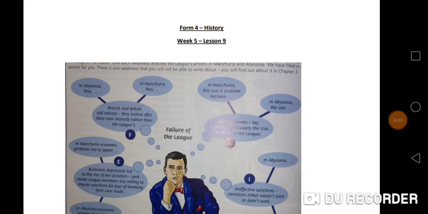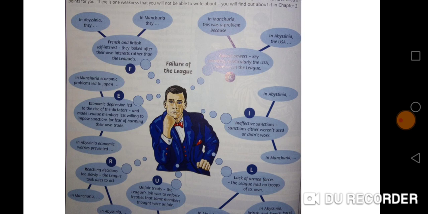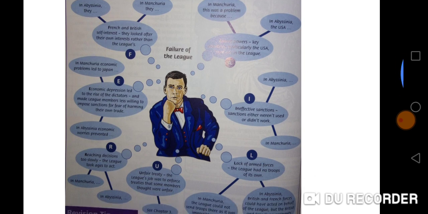This is Form 4 History, Lesson 9, Week 5. Just to start us off is an image which shows some of the reasons why the League of Nations failed in the 1930s. If we could all just take a few minutes to study that.